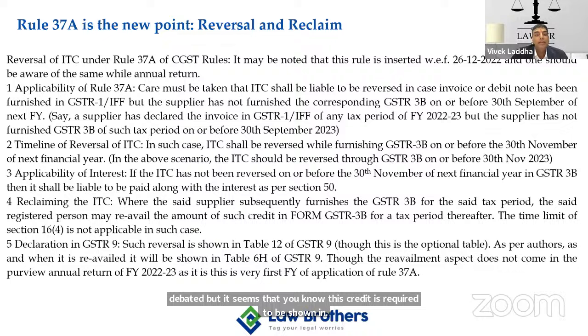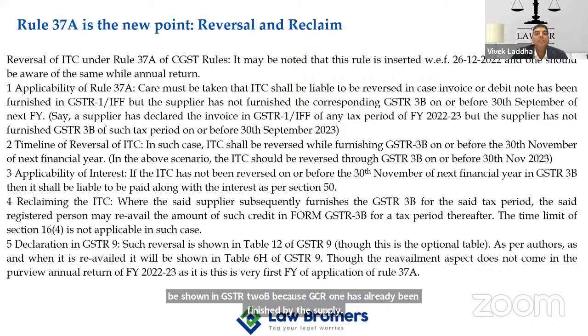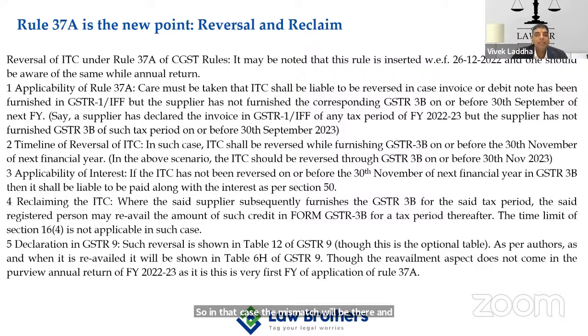And law further says that it may be reclaimed as and when the supplier furnishes the GSTR 3B. So whenever, say in December, GSTR 3B has been furnished by the supplier, you may reclaim the credit in GSTR 3B. Okay, and of course, you all know the relevant table, that is table 4A5, where you can reclaim the credit. Of course, in that particular month, that particular credit will not be shown in GSTR 2B because GSTR 1 has already been furnished by the supplier. So in that case, the mismatch will be there and you'll have to prepare the reconciliation accordingly.